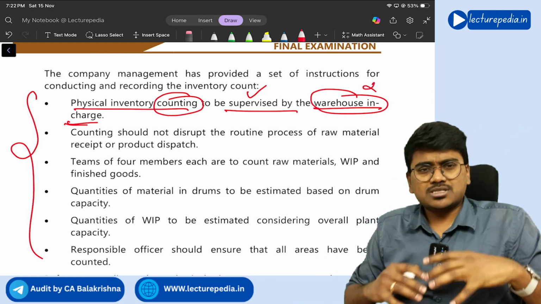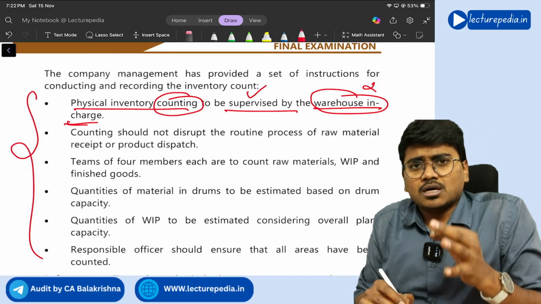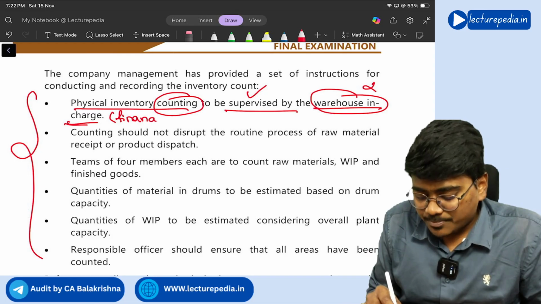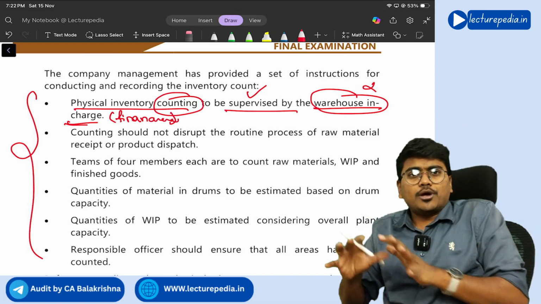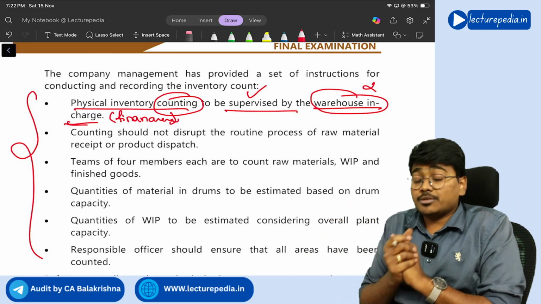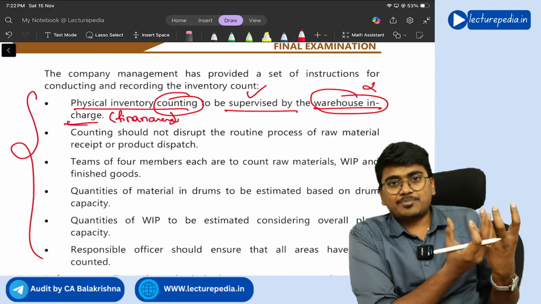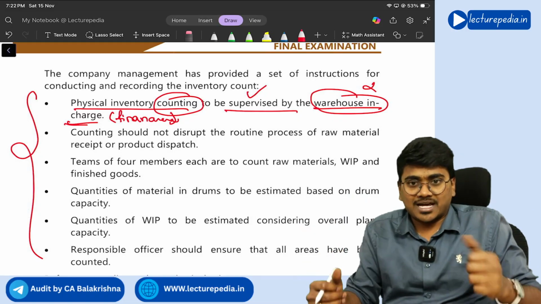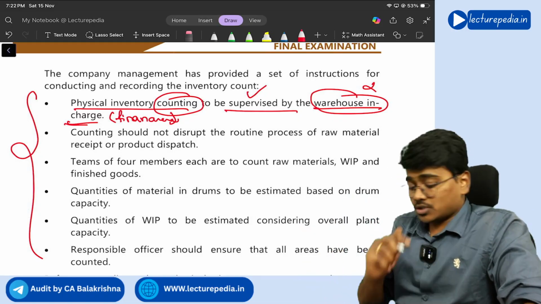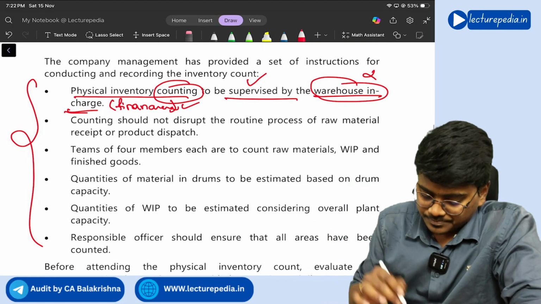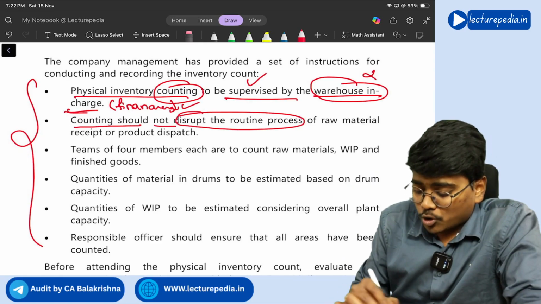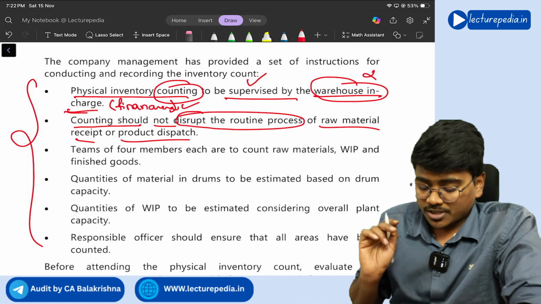Instead you should give it to some other person, most probably from finance. Okay, from the finance department, to one particular employee you should assign supervising responsibility, because the person in the finance department will not have physical access to inventory throughout the year, right? Yeah. So this change you need to suggest. Next, counting should not disrupt the routine process of raw material receipt or product dispatch.